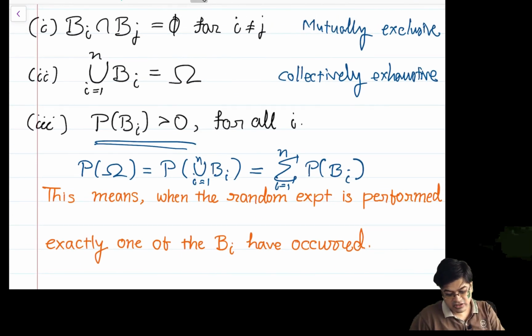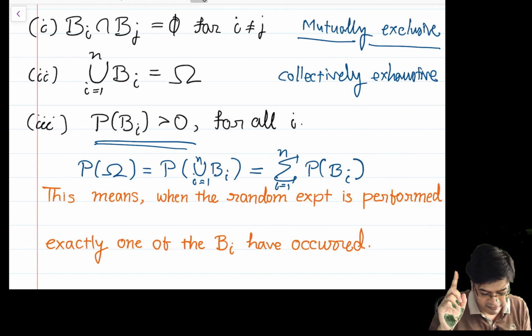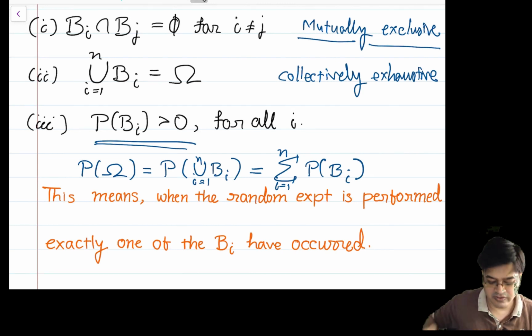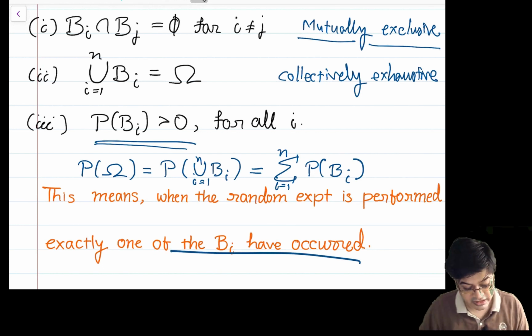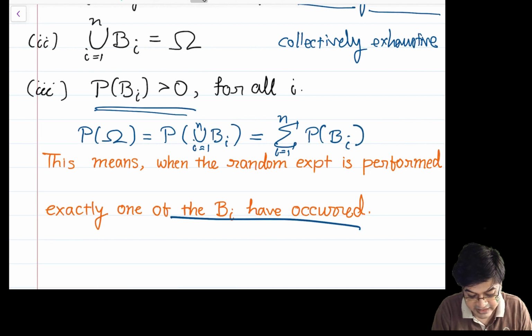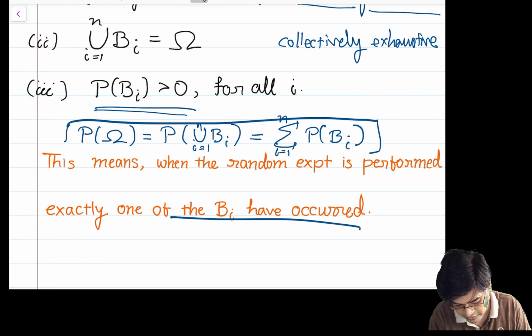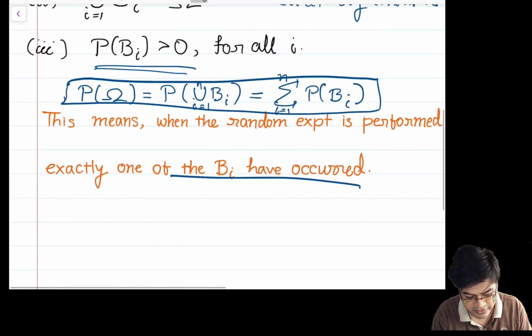Exactly, because all of them are mutually exclusive, whenever a trial of a random experiment is done, what we are actually seeing is one and exactly one out of these bi will occur. Okay. This is the importance of this partition. So that basically means I am partitioning the sample space in terms of sum of probabilities, and this is what will be stated as the law of total probability.